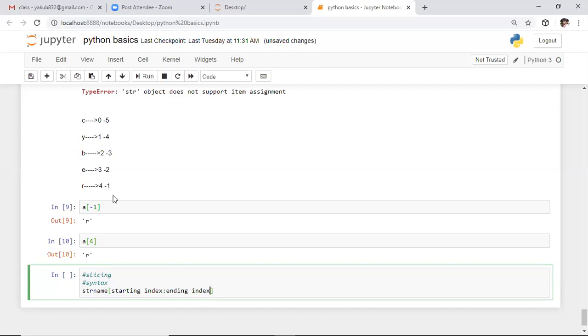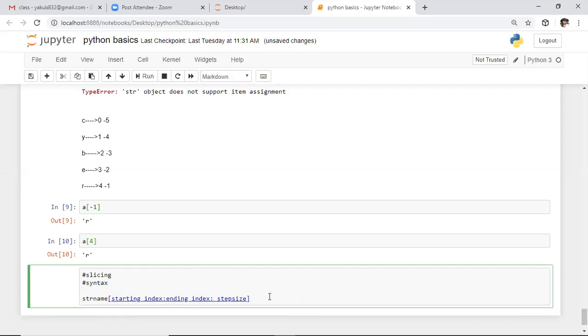So with colon, you need to specify the step size. Whatever attributes you want to specify, you need to separate those attributes with the colons only. Here, the first value is the starting index, the next value is the ending index, and the next one is the step size. So you need to separate all these attributes with the colons only.